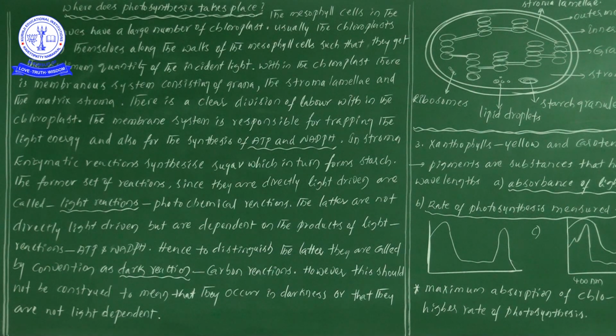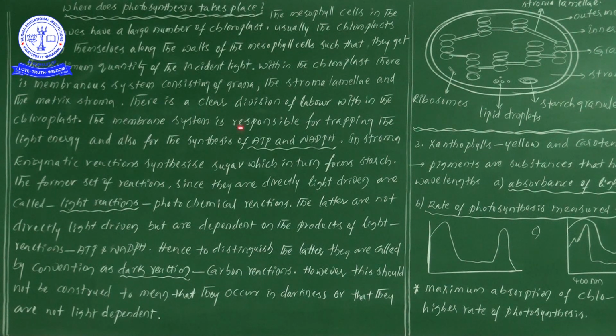Now within the chloroplast there is a membranous system. The membranous system consists of grana, stroma lamellae and matrix stroma. So these three we can consider as the membranous system. Now there is a clear division of labor within the chloroplast. Each and every compartment is divided very clearly, which we can study further.